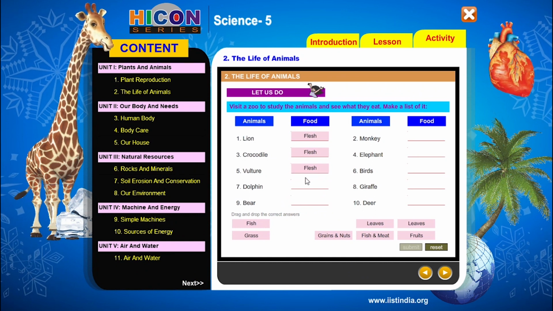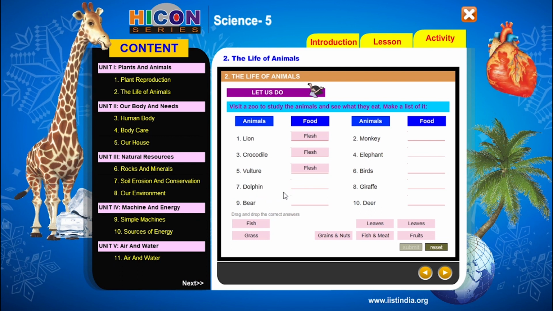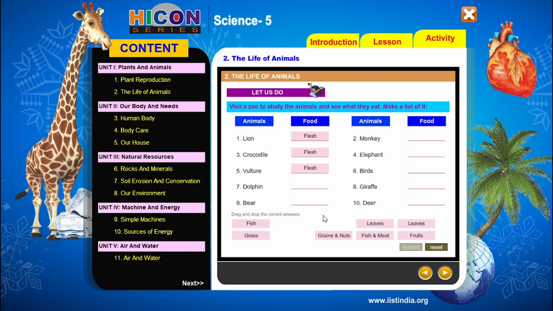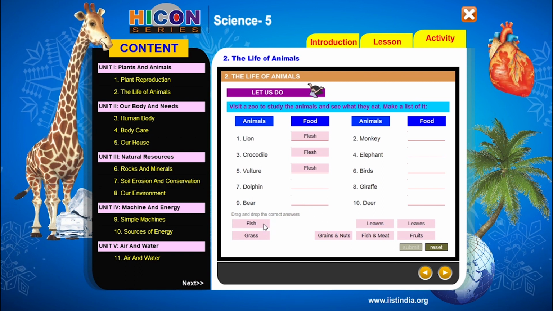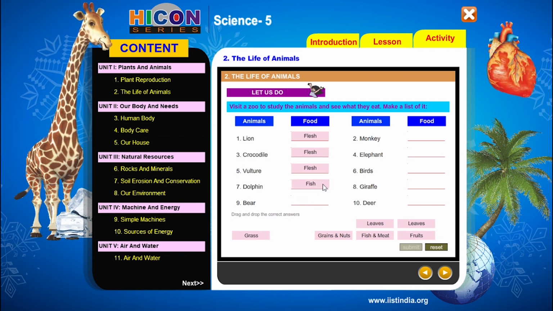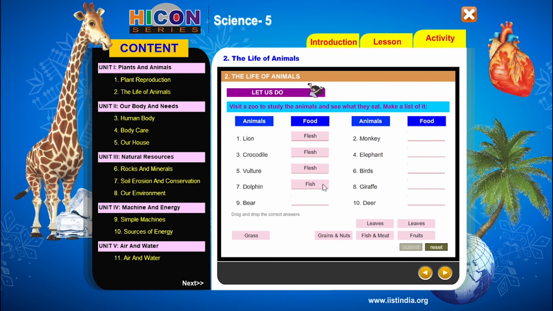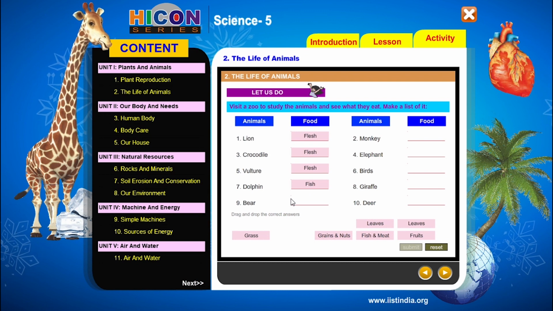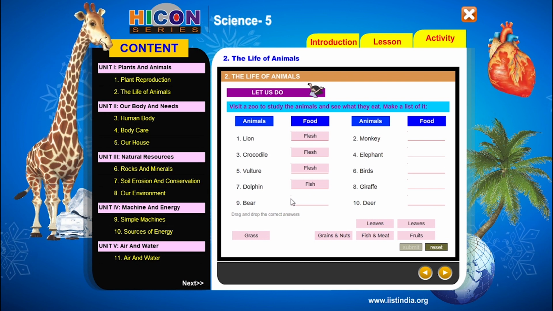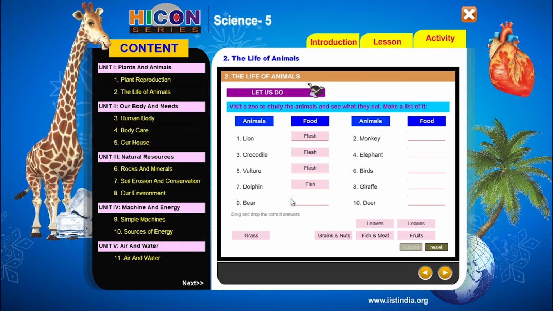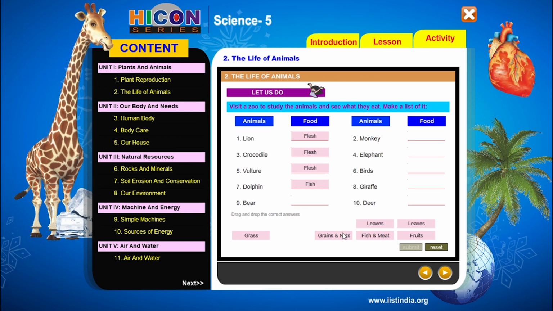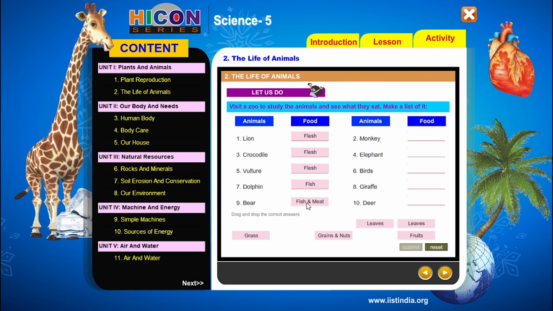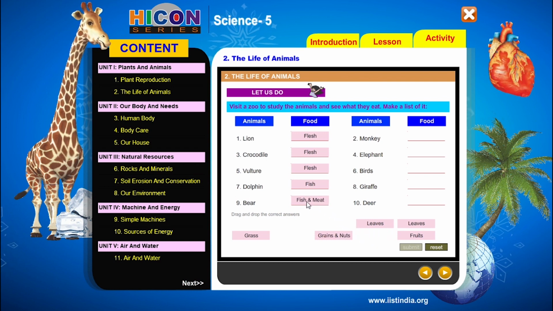Next, dolphins. So dolphins are also an example for carnivores. It eats the fishes, the small fishes. So the food of dolphins is small fish. It is an aquatic animal. So write fish. Next, bear. So children, what is the food of bear? Bear is an example for omnivore. It can eat both flesh and plants. So that's why, fish and meat. The food of bear is fish and meat.